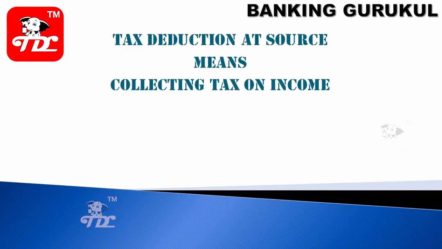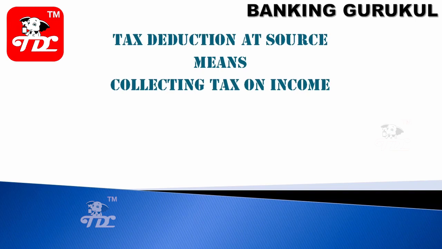Tax deducted at source means collecting tax on income where the source is. For example, if you are an employee getting a salary, who is paying the salary? The company is paying, so income is generating at company level. So they have to deduct TDS.